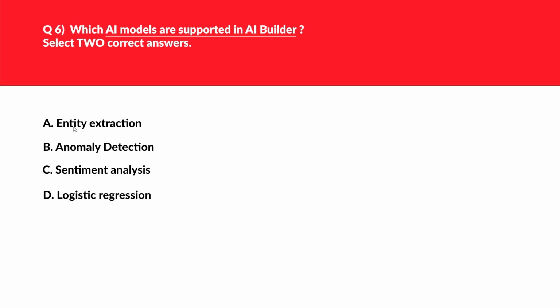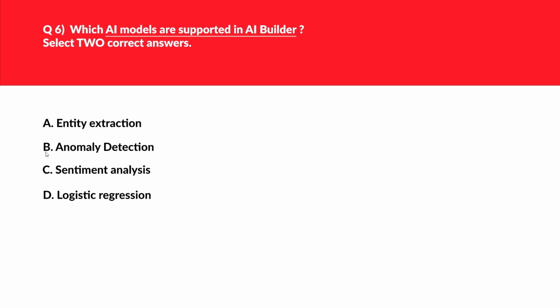Let's look at option A, that is entity extraction. Entity extraction identifies key elements from text, including PII information like phone number, zip code, email, etc. You need to remember this from the exam standpoint, as the exam tests some basic concepts of the AI-900 exam as well. We'll keep this option aside as it's one of the supported AI models.